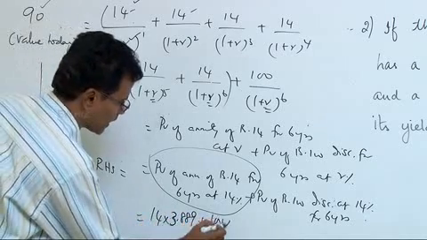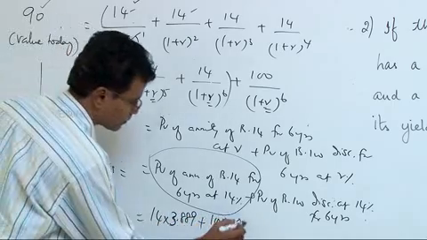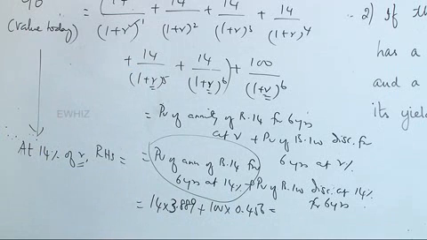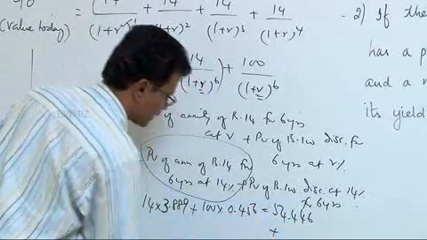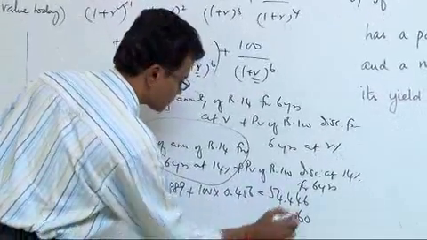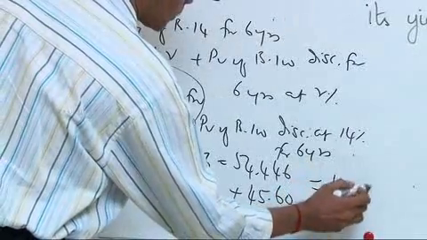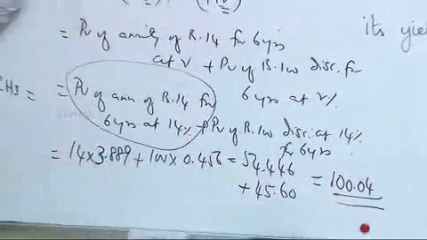Again 100 rupees to be collected at the end of 6th year. The discount factor relevant for 100 rupees at 14% is 0.456. How much is 14 into 3.889? 54.446. 54.446 plus 100 into 0.456, which is 45.6, and that is equal to the present value of annuity being interest receipt.